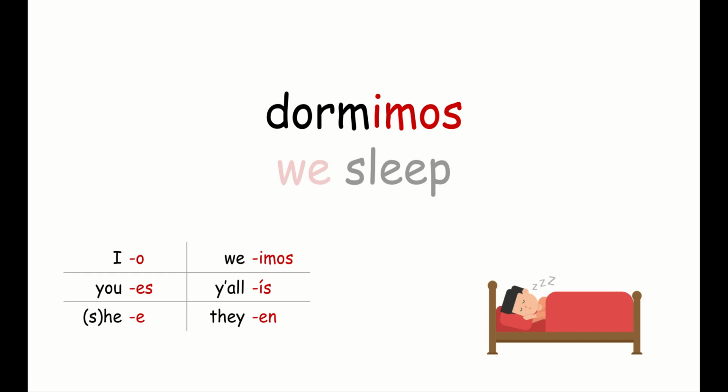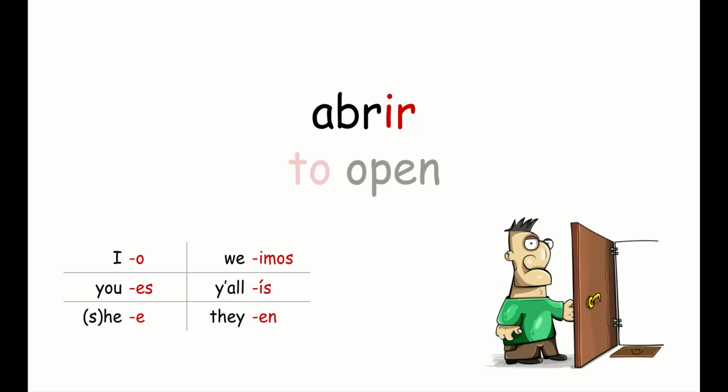If you took off the IR ending and then added the imos ending, dormimos, you are correct. Dormimos means we sleep. The last example here, abrir means to open. If we want to say you all open or y'all open, how would you conjugate the verb abrir? If you guessed, take off the IR and add IS, abris, you would be correct. Abris means you all open, y'all open.